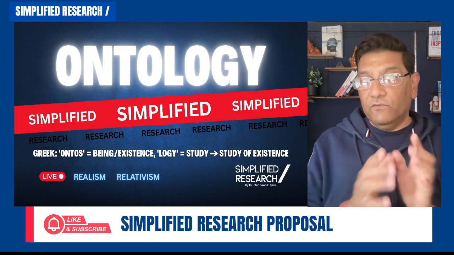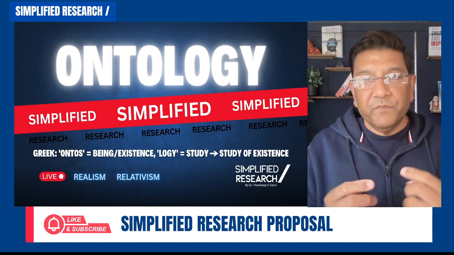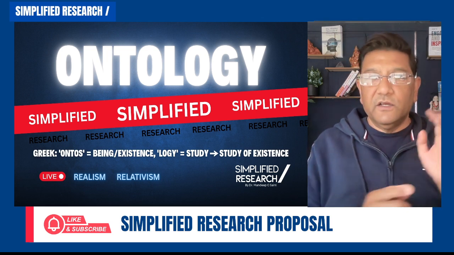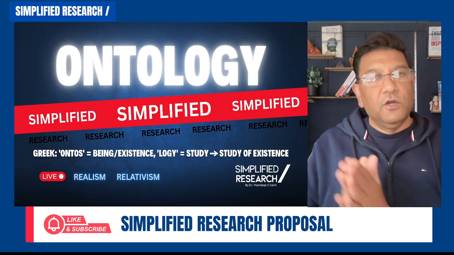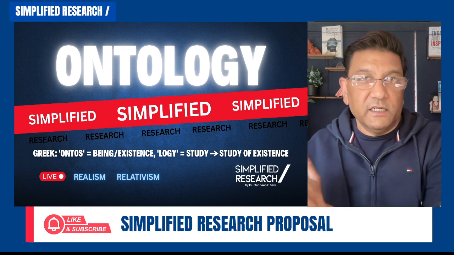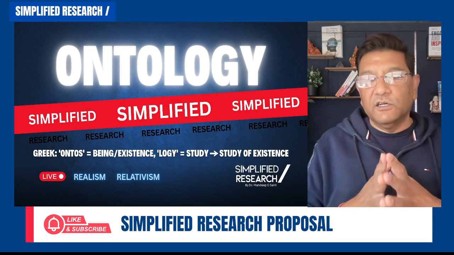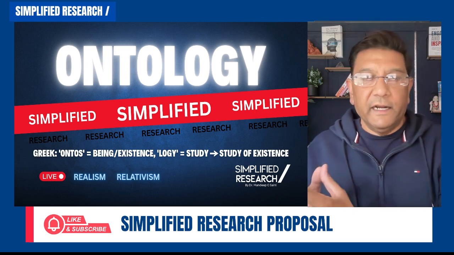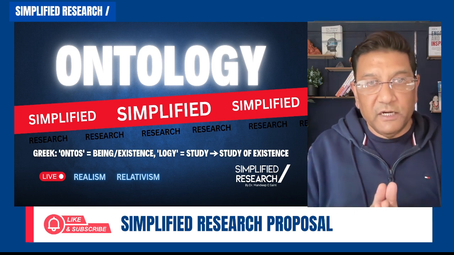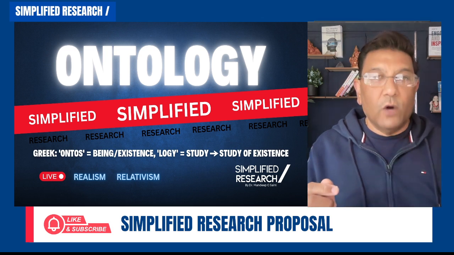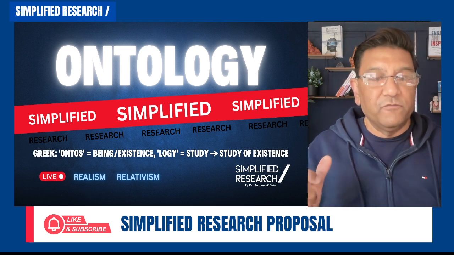So when you understand ontology, you can have a better understanding about whether your research is going to be qualitative or quantitative. Mainly in social science, most of the research is qualitative, but there are possibilities that research could be mixed method, where you use qualitative and quantitative both.